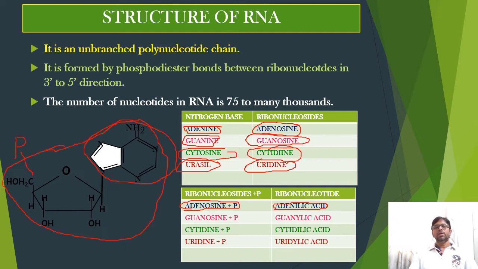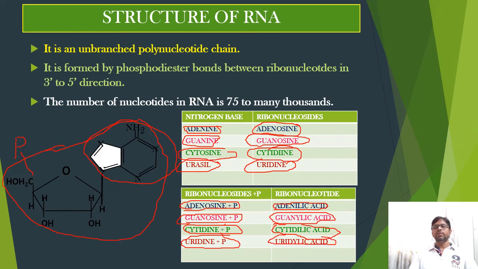The same way, guanosine is another ribonucleoside. When it binds with a phosphate molecule, it forms another nucleotide, that is guanylic acid. Cytidine is another ribonucleoside. When it binds with a phosphate molecule, it forms a ribonucleotide, that is cytidylic acid. The same way, uridine is the ribonucleoside. When it binds with a phosphate molecule, it forms uridylic acid.